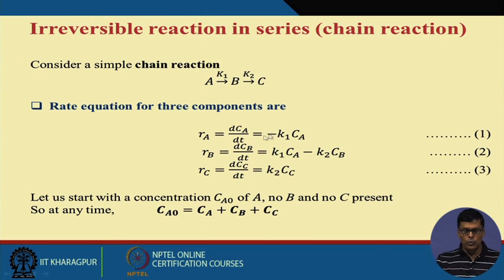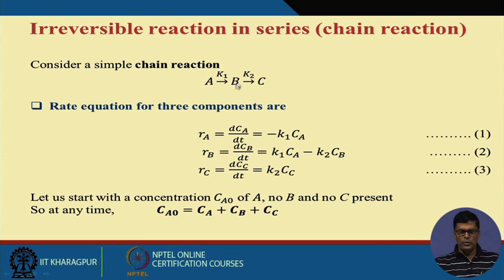Now let us see how you can analyze this chain reaction. Suppose I have taken into consideration a simple reaction, A to B, B to C. For A to B, let us assume this is the rate constant, small k1, not capital K, and this is small k2, the rate constant for B to C. Let us assume they are all irreversible reactions. Then the rate of degradation of substrate A will be equal to k1 into Ca. Am I right?